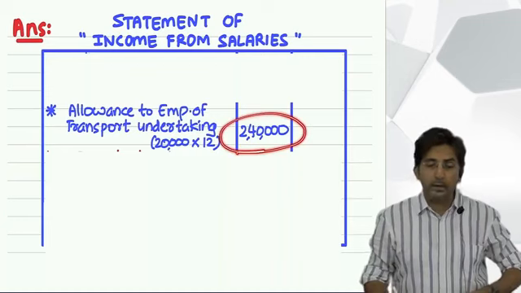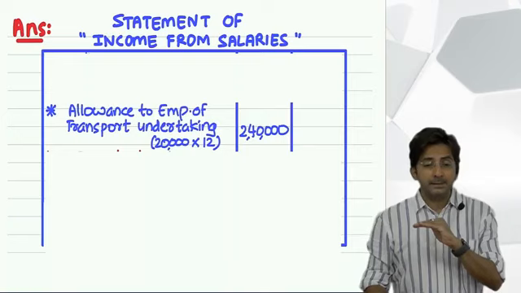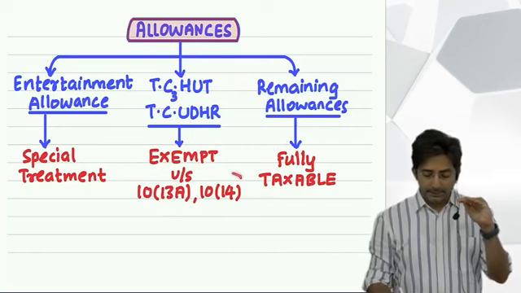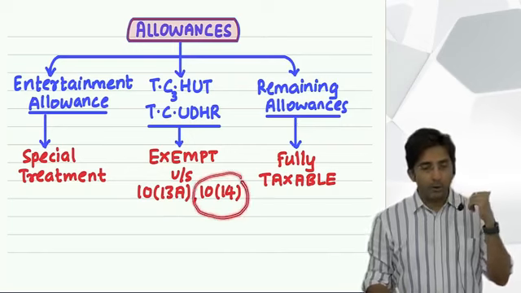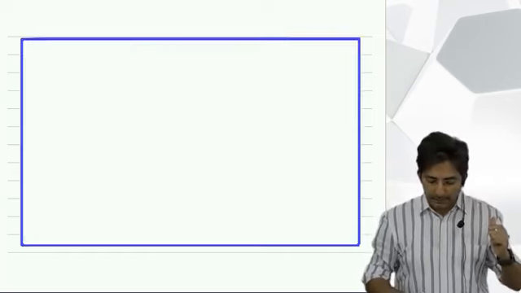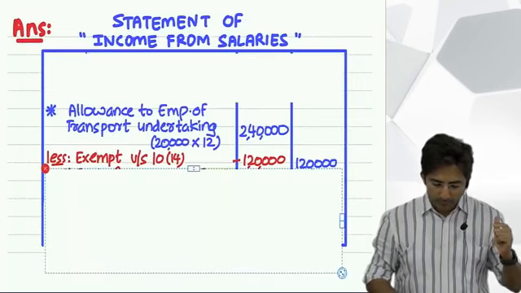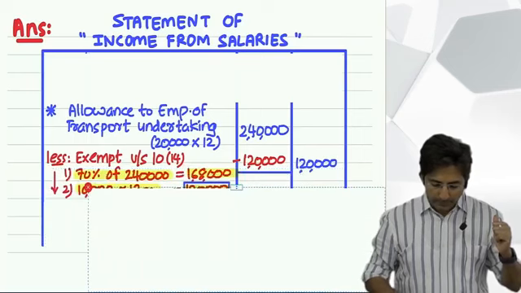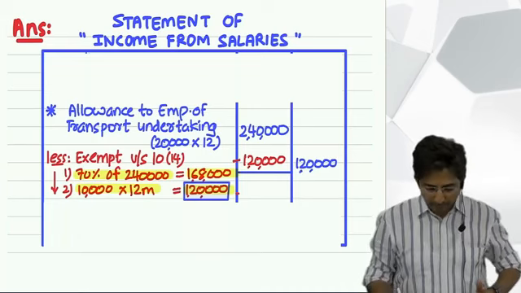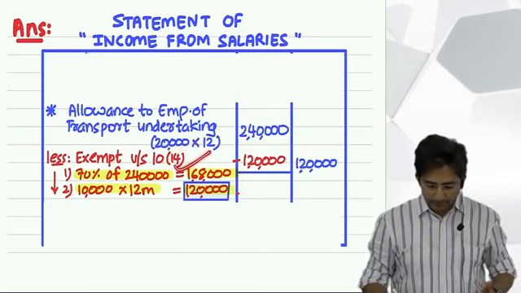Okay. And then what you will write, tell me? What will be the wording? Less. Less exempt under section 10(14). All the allowances are exempt under section 10(14). So you will write less exempt under section 10(14). And then what is the formula? 70% of 2,40,000. He has received how much? 2,40,000. So first calculate 70% of that. That is how much? 1,68,000.